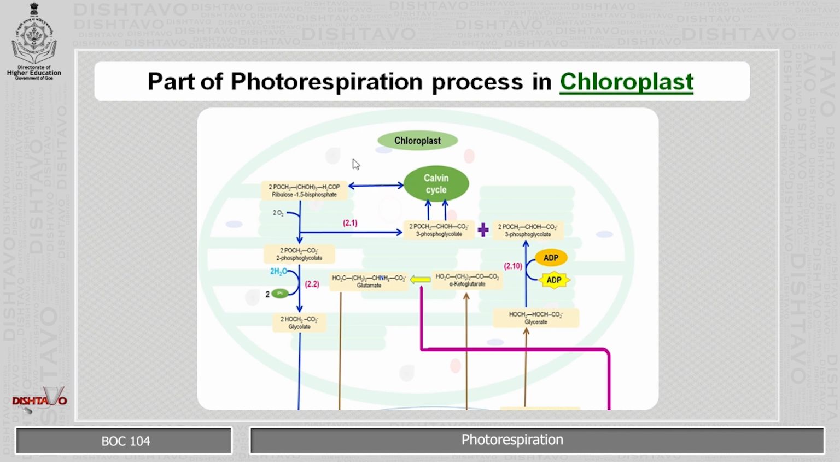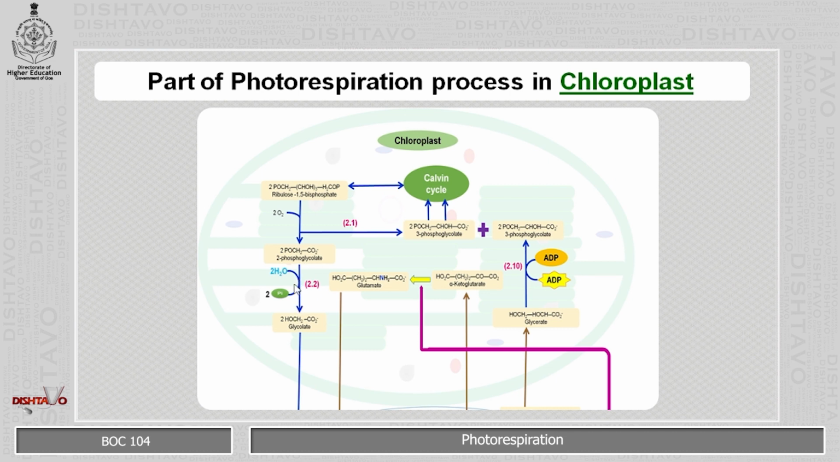So the part of the photorespiration process that takes place in the chloroplast. As we can see here, this is the RuBP, ribulose 1,5-bisphosphate, which actually accepts the carbon dioxide, but as the oxygen concentration increases, rubisco facilitates the oxygenation of the RuBP, which leads to the formation of the 2-phosphoglycolate. This is the first stable compound that is formed during the photorespiration, and therefore it is also called a C2 cycle. Then this 2-phosphoglycolate is dephosphorylated.